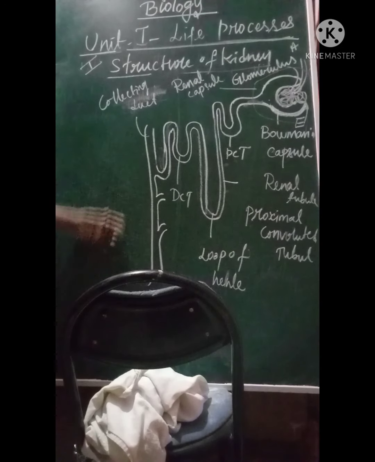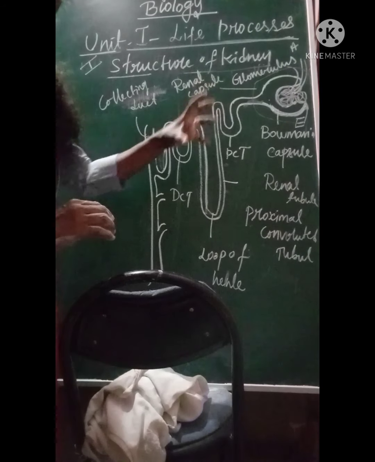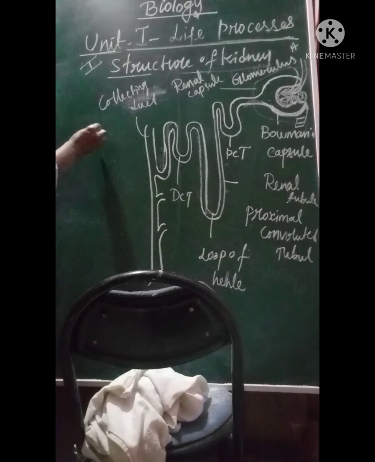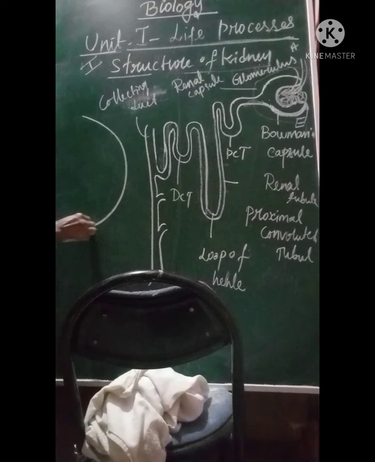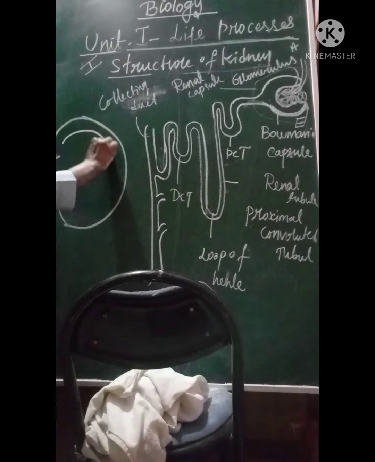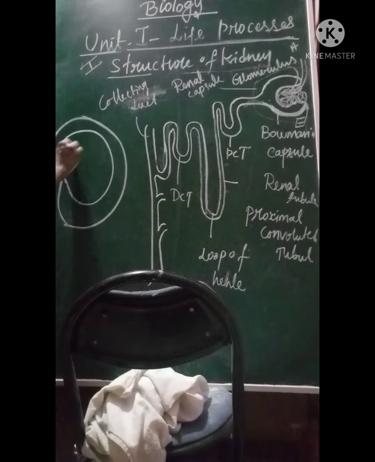First, we have to see how it is present inside the kidney. So you can draw this diagram. This is the kidney. Children, the kidney has three regions. What are the three regions?